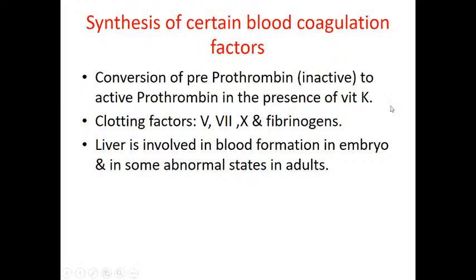Now here, the conversion of prothrombin to active thrombin takes place. Usually they are synthesized as inactive forms. Those inactive prothrombin may be converted to thrombin in the presence of vitamin K. You know that vitamin K carboxylates the inactive forms, so that makes the blood coagulation factors active. And even the liver is involved in blood formation in the embryo and in some abnormal states in adults. So the liver helps in the synthesis of the blood clotting factors.